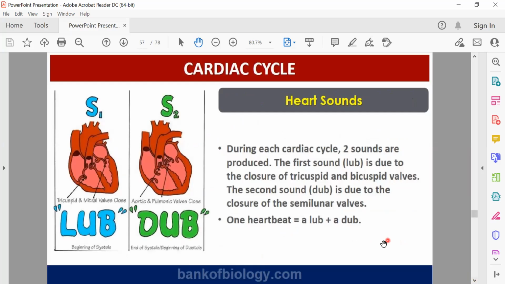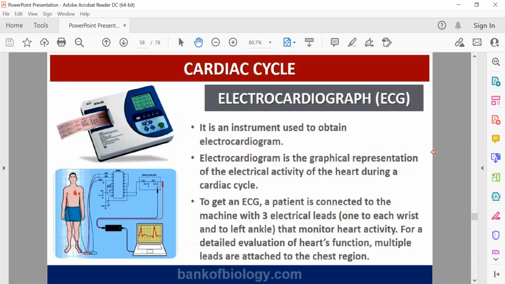So we all know that in heart there is a sound called lub dub, lub dub. So why are these sounds created? The first sound lub is due to the closure of tricuspid and bicuspid valve, and the second sound dub is due to the closure of semilunar valve. So each heartbeat which we hear, lub and dub, is a combination of one heartbeat. That means one cardiac cycle.